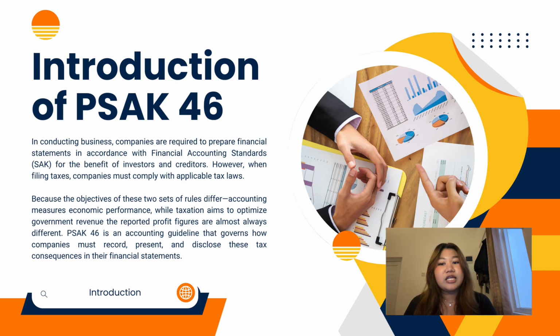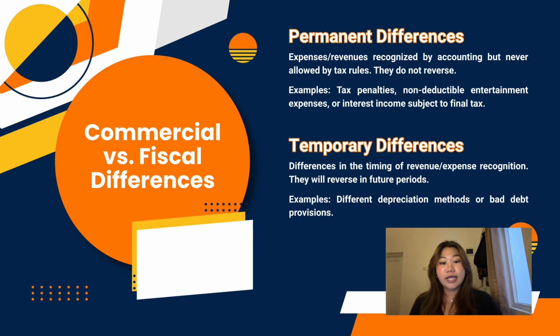This is exactly where PSAK 46 comes in. It serves as our official guideline to help us record, present, and disclose these tax consequences clearly and transparently in our financial reports. And for the next slide, we break this difference into two types. The first one is permanent and the second one is temporary.